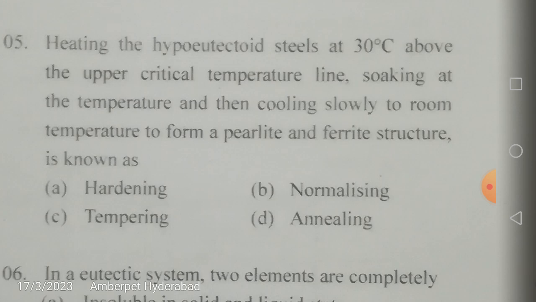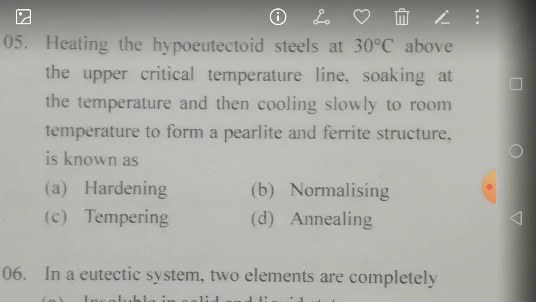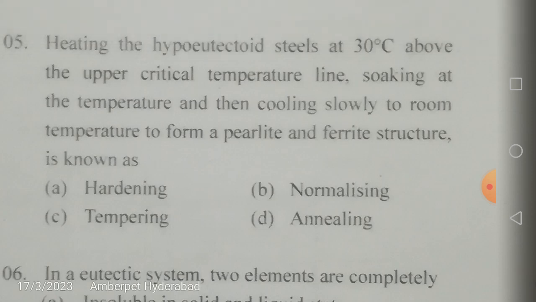Once again, let us correct ourselves. This is a heat treatment process. It is going to give perlite and ferrite through the heating, then holding and cooling operation, which is normally there in any heat treatment operation. It is going to result in annealing. So this process is called annealing.